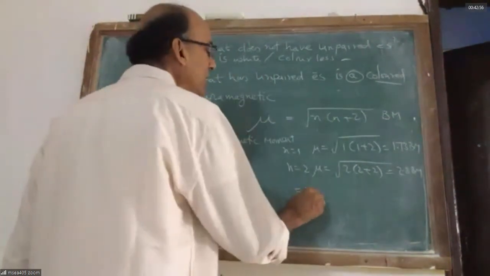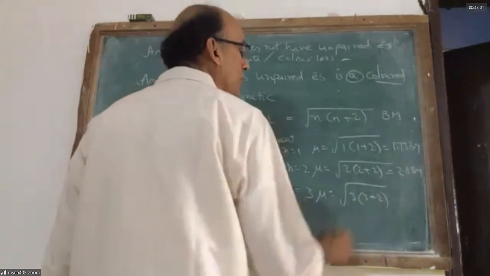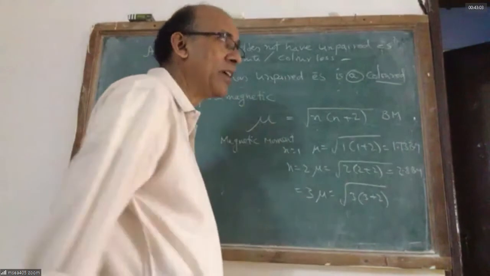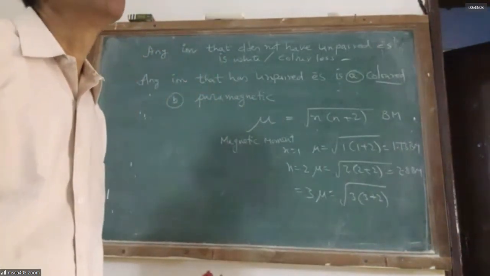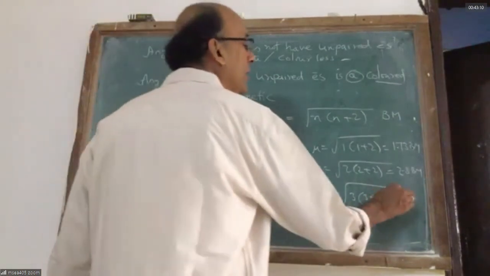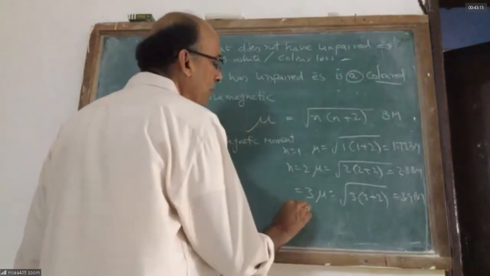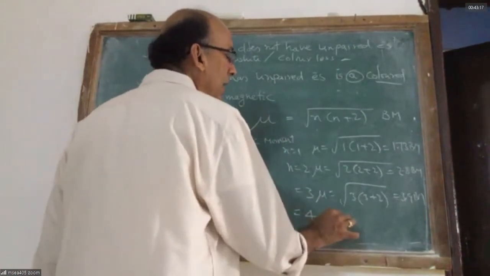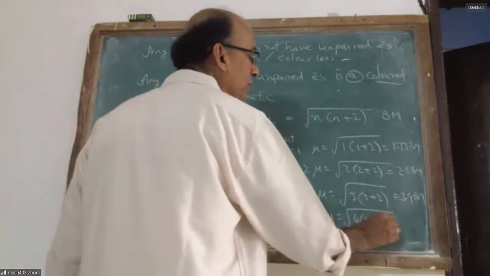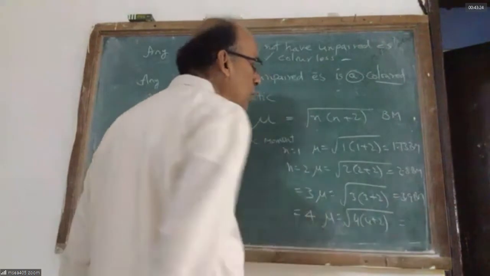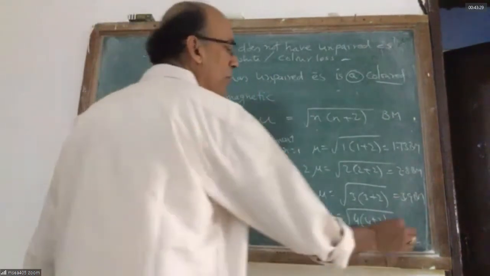If somebody has 3 unpaired electrons, mu is equal to root 3 into 3 plus 2. That is equal to root 15. Root 15 is equal to how much, sir? 3.9 Bohr magnetons. If somebody has 4 unpaired electrons, the magnetic moment is equal to root of 4 into 4 plus 2. That is equal to root of 24. Root of 24 is equal to 4.9.